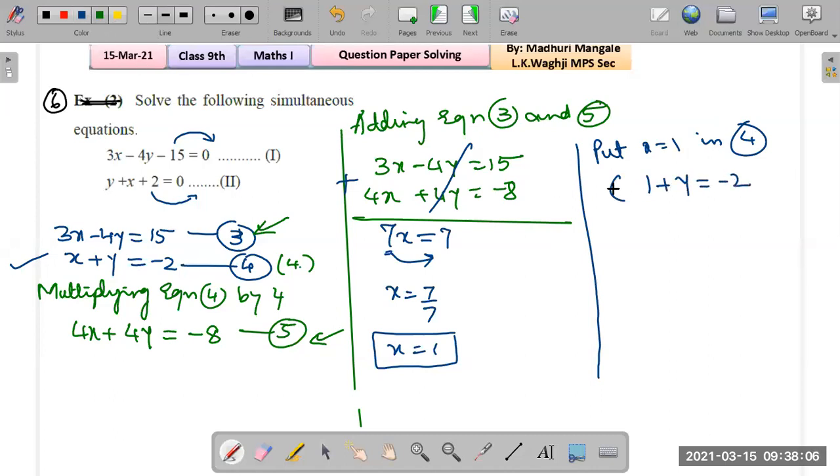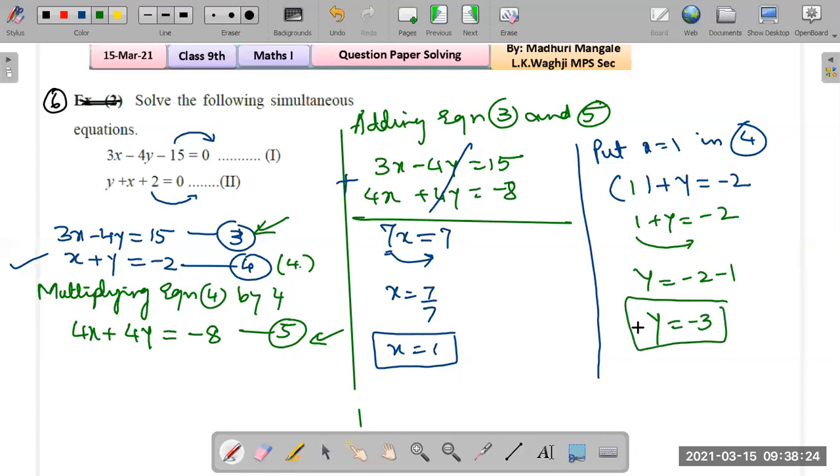What is x? x is 1, correct? And 1 plus y equals minus 2. So shift this 1 to the other side, that will be minus 2 minus 1. So y equals minus 3. Great. And then we set the solution.